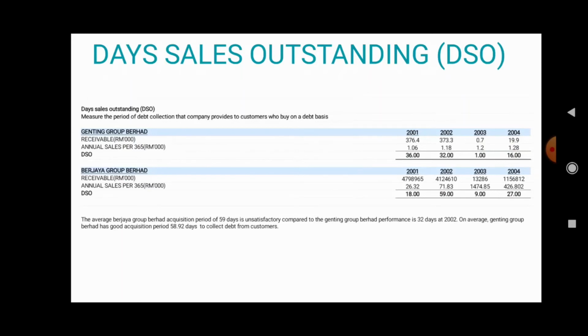The average Berjaya Group Berhad collection period of 59 days is unsatisfactory compared to the Genting Group Berhad performance of 32 days in 2002. On average, Genting Group Berhad has a good collection period, 58.9 days to collect debts from customers.